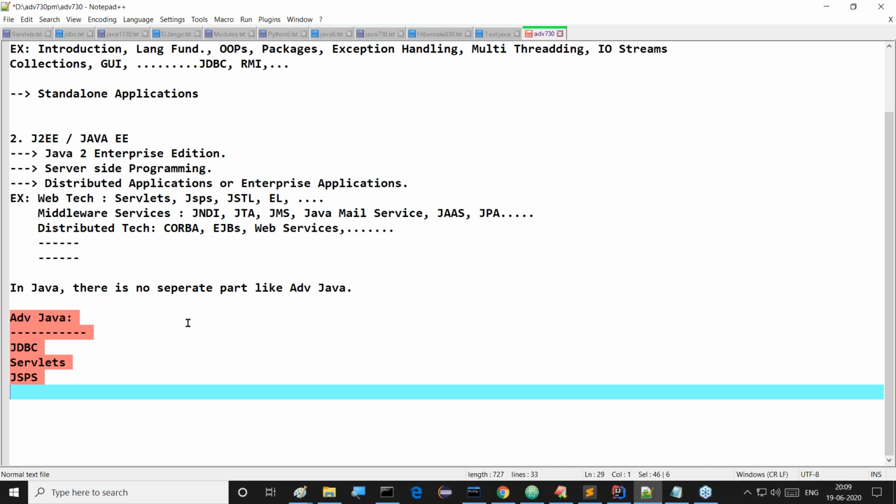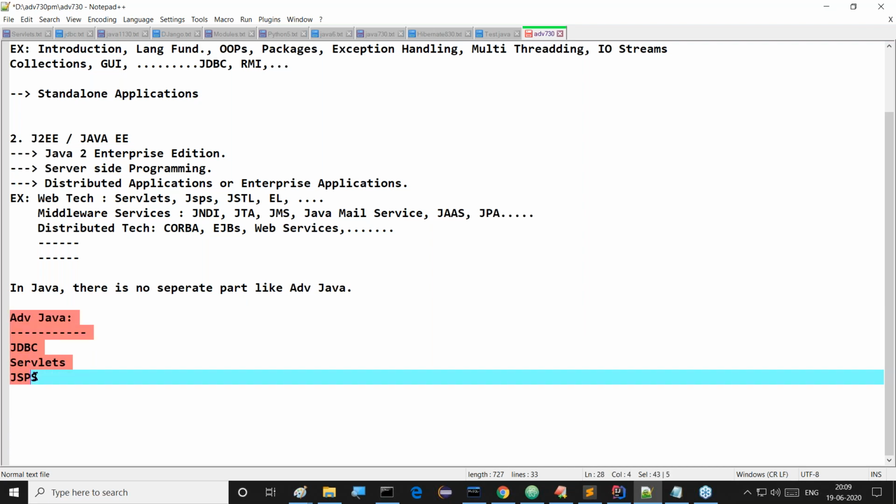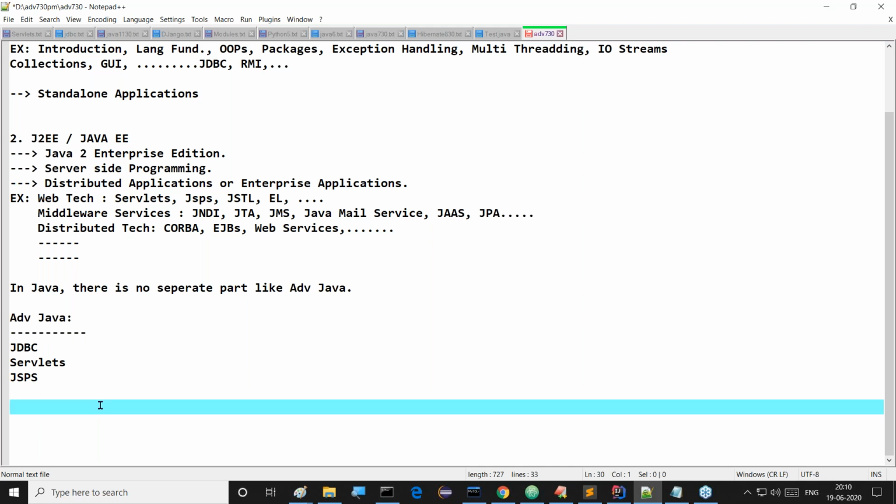All of you observe this clearly now. Understand what I'm telling you. A number of small companies are also using JDBC, that means this advanced Java terminology. So because of that reason, we are going to start these batches with the advanced Java title only, meaning JDBC, servlets, and JSPs. With this terminology only, we are going to start these batches.